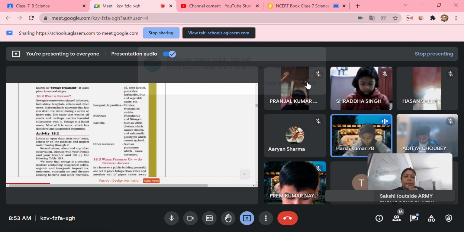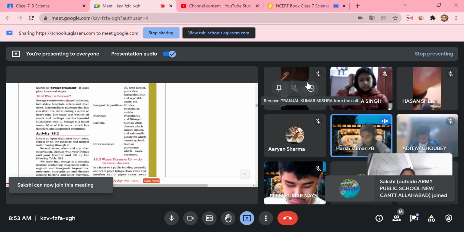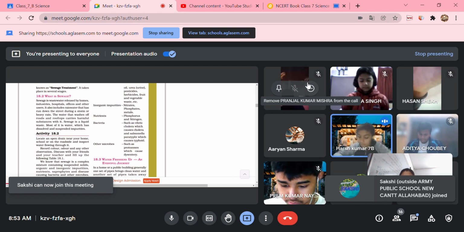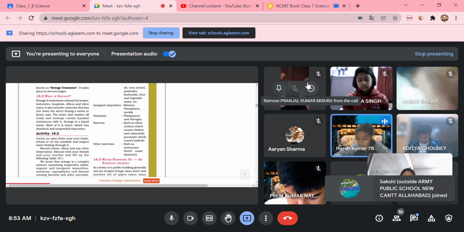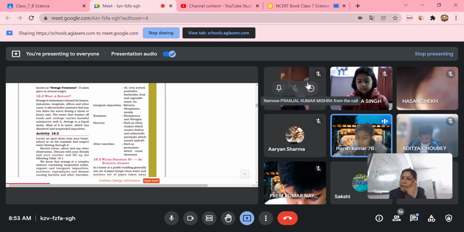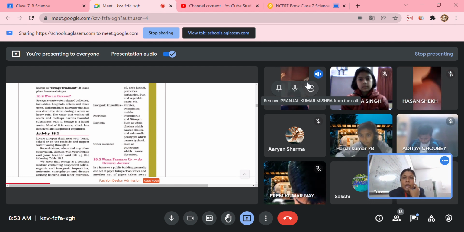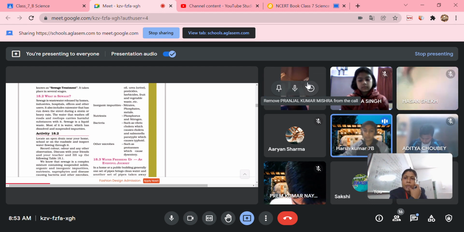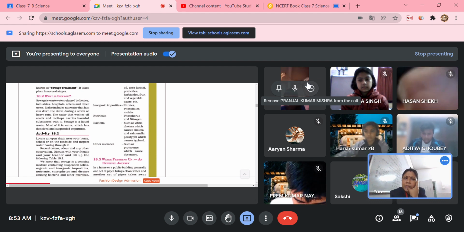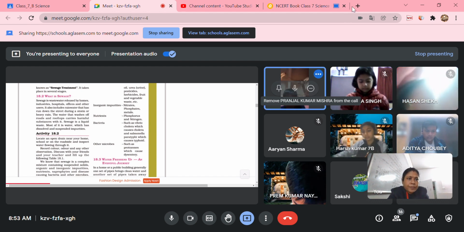This process of wastewater treatment is commonly known as sewage treatment. It takes place in several stages. Ma'am, what is several?